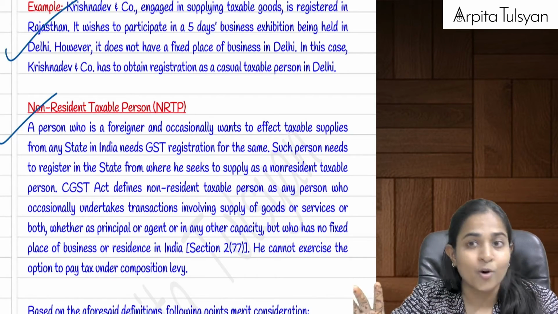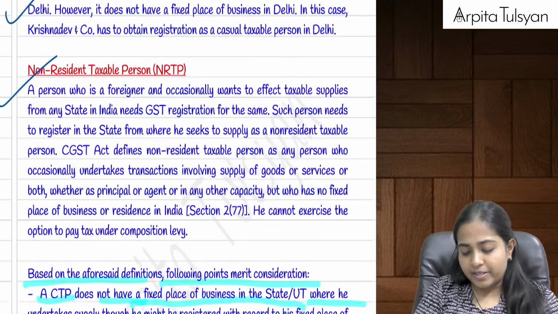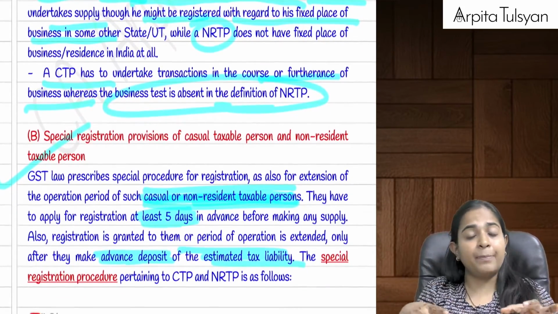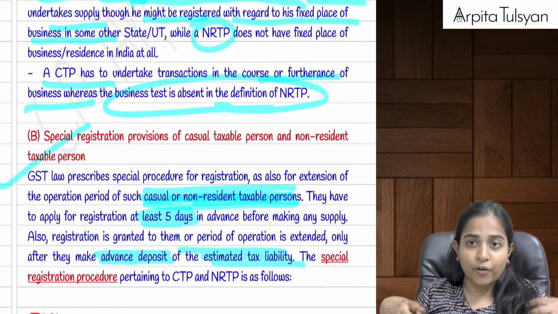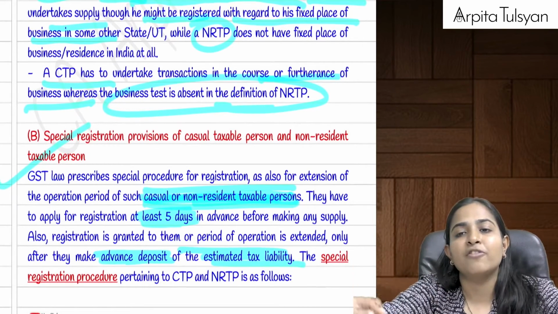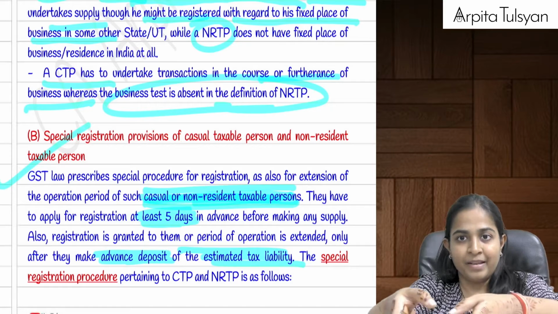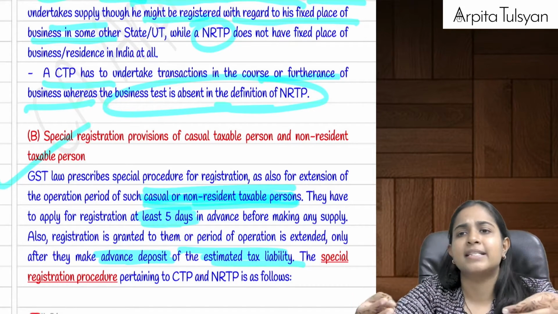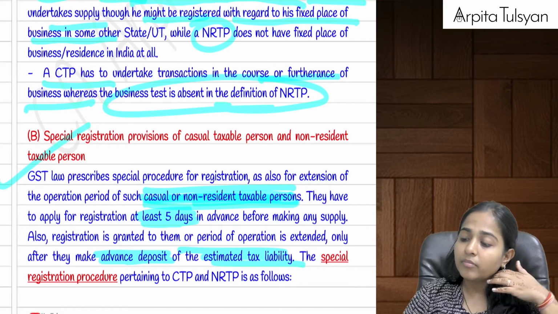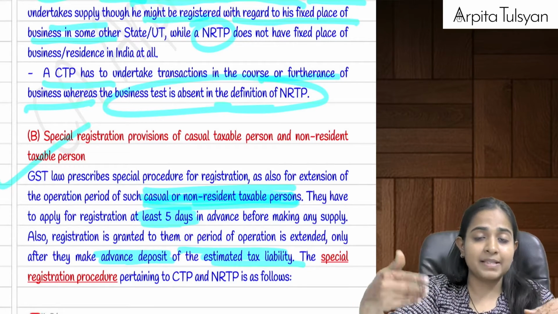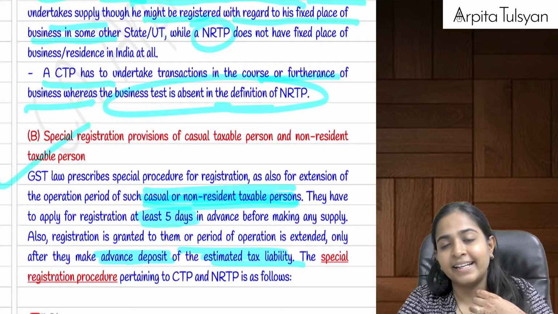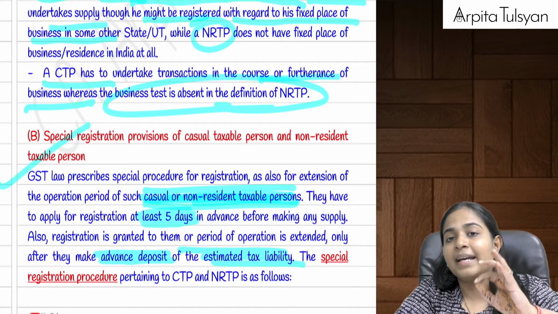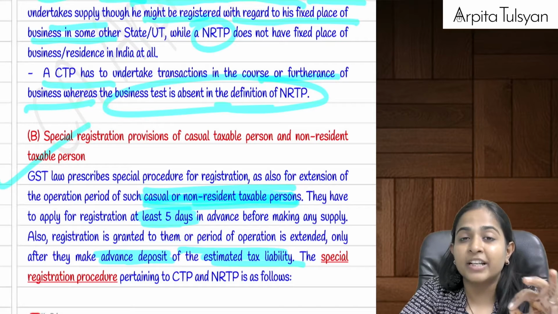Okay, whether or not in course or furtherance of business. So the major difference between CTP and NRTP: CTP was having a fixed place of business in one of the states, he is not having a fixed place of business in that other state. Example, business exhibition. I want to go and participate in a business exhibition, let's say for 10 days in the other state. So I'm supplying the goods from such other state. So I will have to get myself registered as a CTP. Okay, and CTP can do this only in the course or furtherance of business.